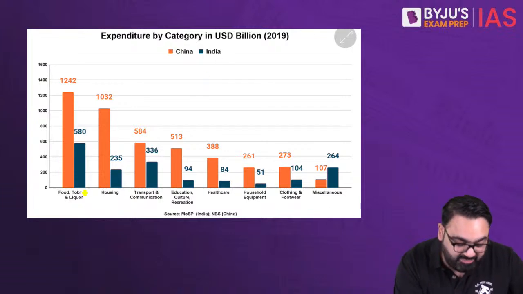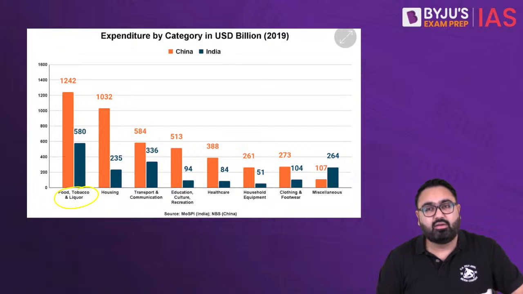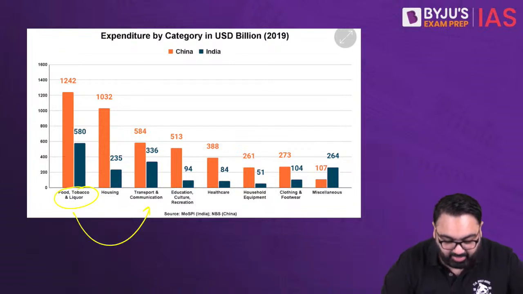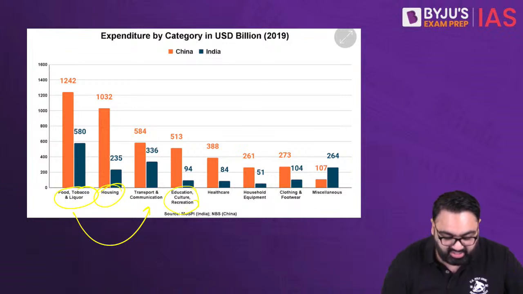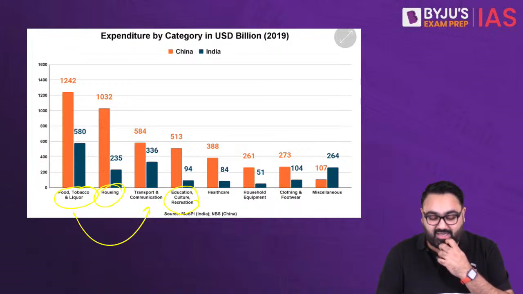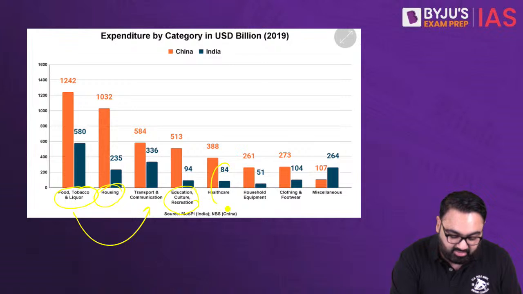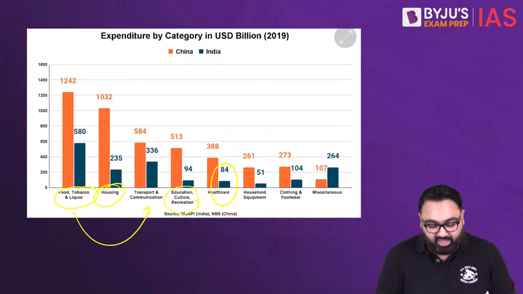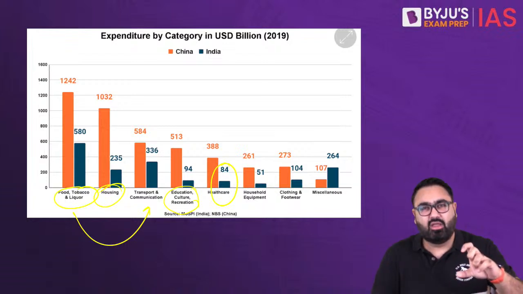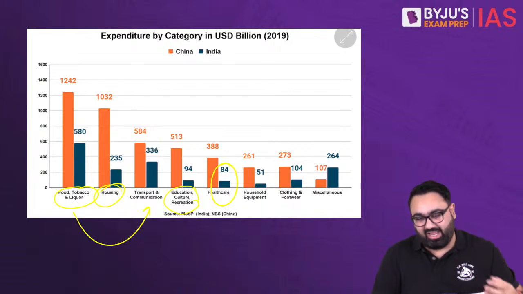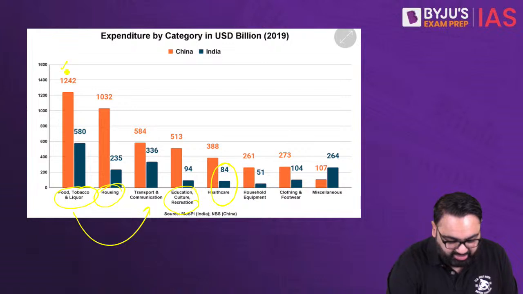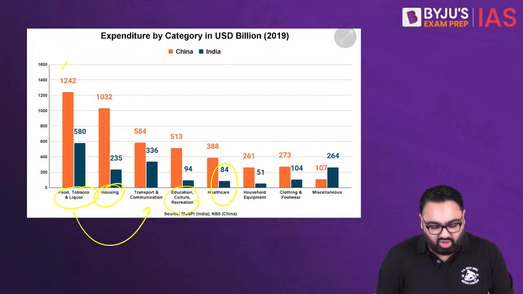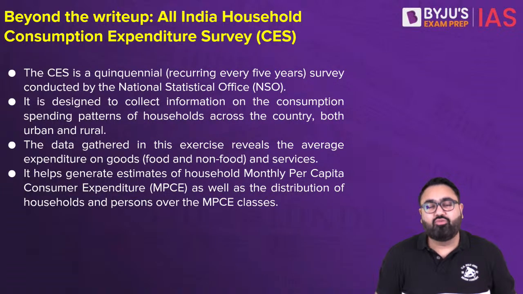Where do we spend most of our money? In India, most of our money is spent on food, tobacco and liquor. After that comes transportation and communication. Then we spend money on housing. Then we spend money on education, culture, recreation, etc. Now, one interesting part is that the expenditure on healthcare is pretty low. In India, it should be higher. That indicates how the health levels in India are not as high as they should be. As you can see, in China the overall expenditure of 2019 is much higher in most of these categories as compared to India.